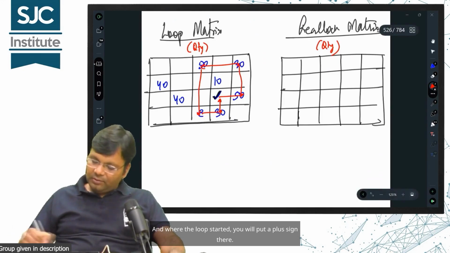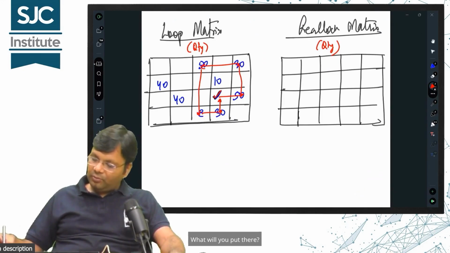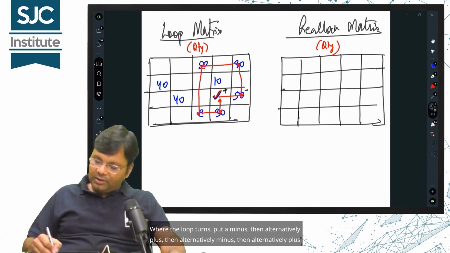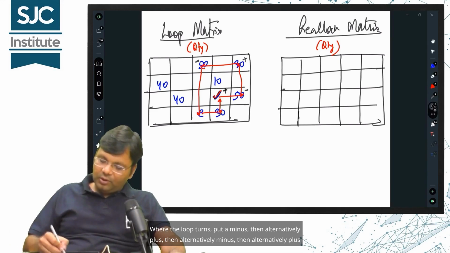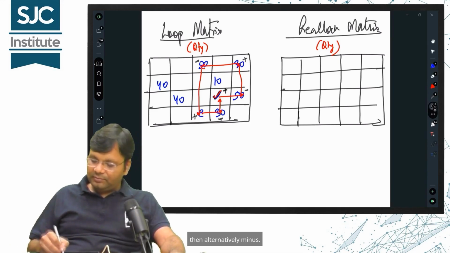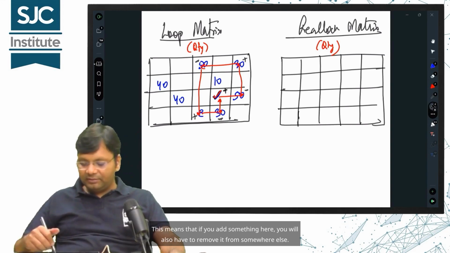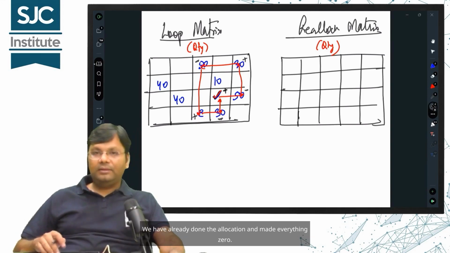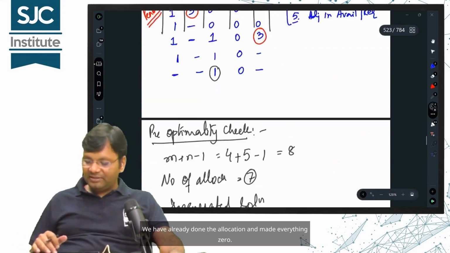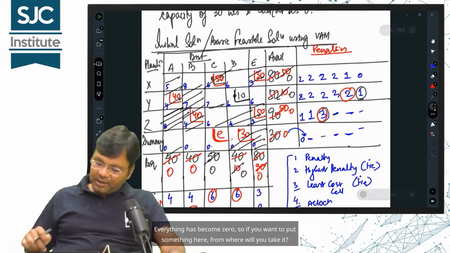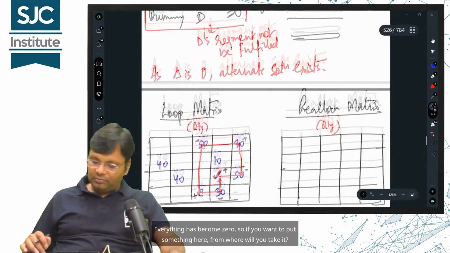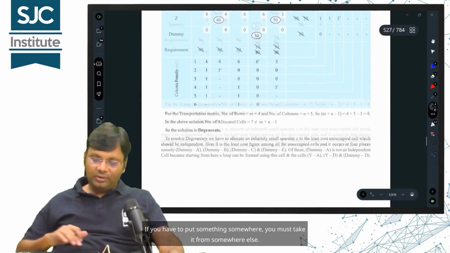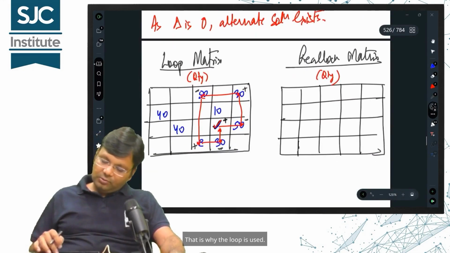And where the loop started, you will put a plus sign there. Where the loop turns, put a minus, then alternately plus, then alternately minus, then alternately plus, then alternately minus. So, plus and minus go alternately. This means that if you add something here, you will also have to remove it from somewhere else. We have already done the allocation and made everything 0. If you want to put something here, from where will you take it? If you have to put something somewhere, you must take it from somewhere else. That is why the loop is used.